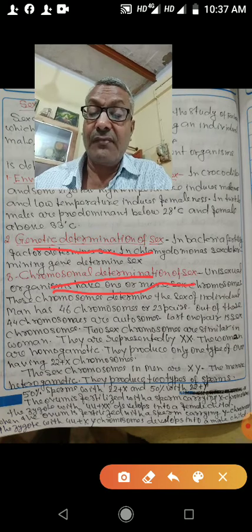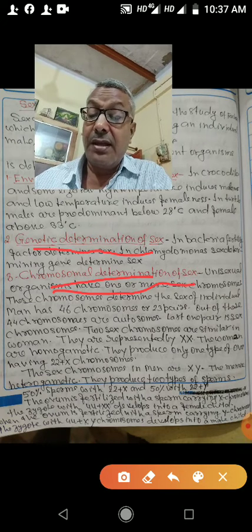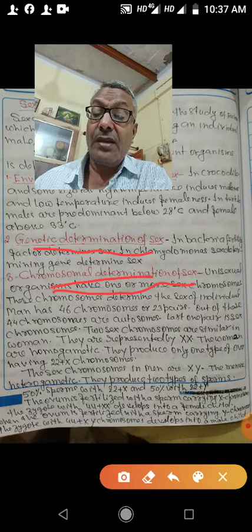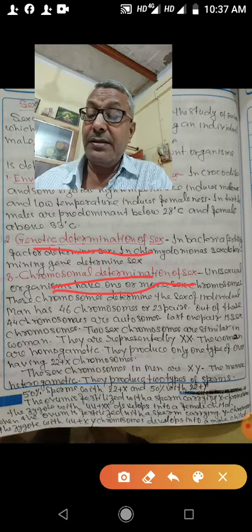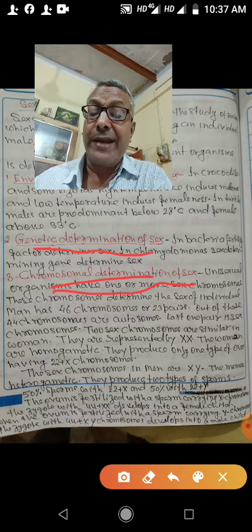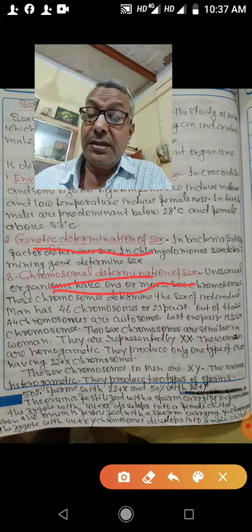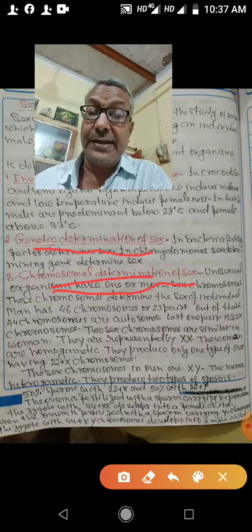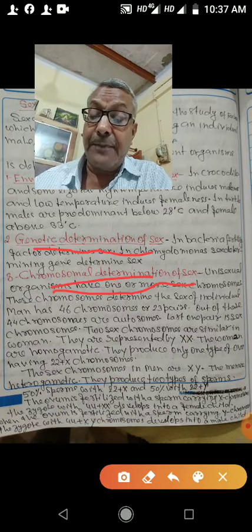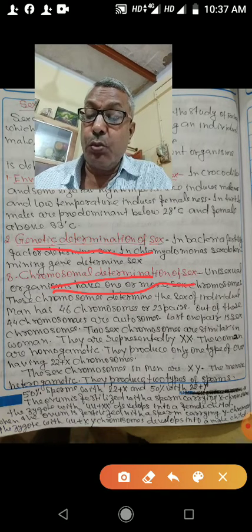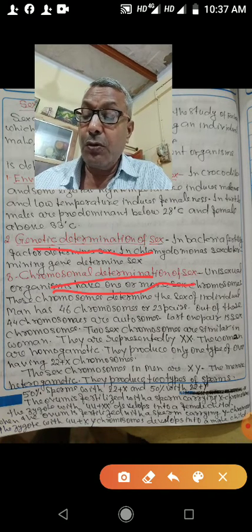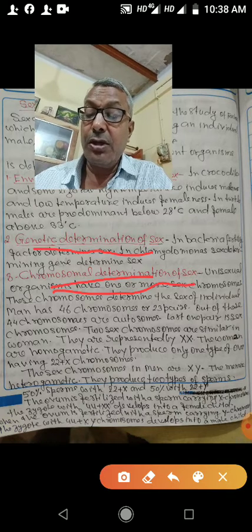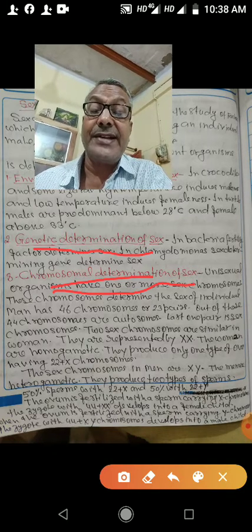They are represented by XX, and female means women are homogametic. Their sex chromosomes are similar, represented by XX. So they are producing only one type of ova, and each ovum having 22 plus X chromosomes.